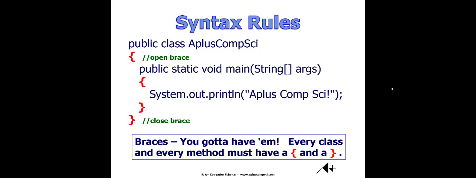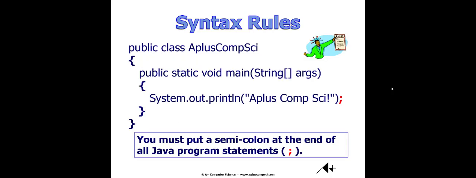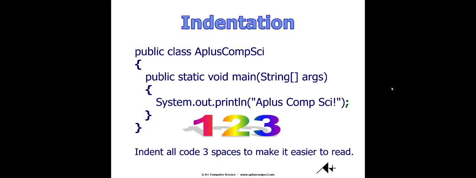Java syntax rules, we're going to get into this in just a second with the actual live program. If you have an open brace, you have to have a corresponding close brace. If you have a programming statement, like System.out.println, you must have a semicolon at the end. We'll look at that in a few minutes too. Indentation is optional, but it makes your code easier to read, makes it easier for you to read it, and it makes it easier for someone else working with your program to read it.